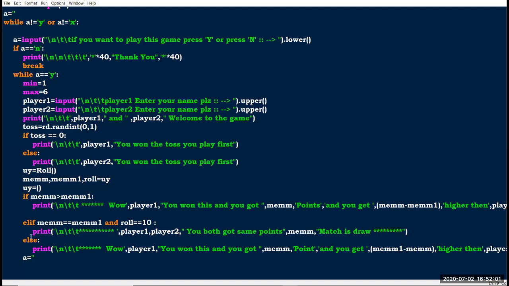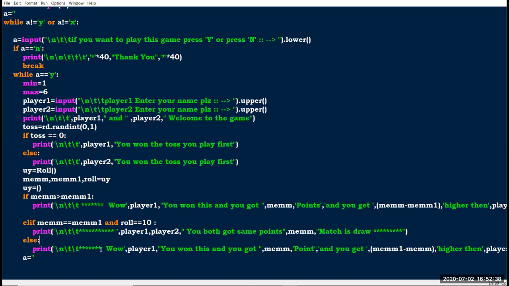Okay, so then else, if the two conditions are not satisfied, we have only one condition remaining, that is mem lesser than mem1. So it is not necessary to declare one more elif here, because we have only one possibility, that is the lesser than statement. That's why I am using else here. So if mem is less than mem1, it automatically goes into the else statement.